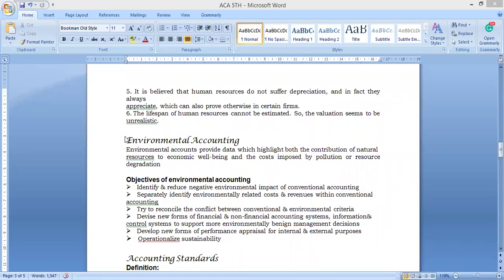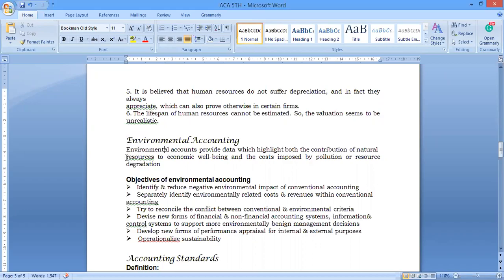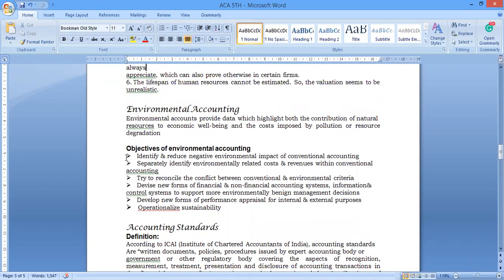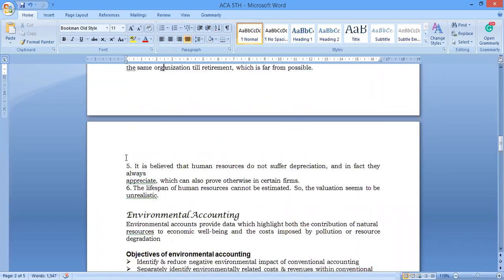Yes, let us move to another topic, environmental accounting. So here, the objectives of environmental accounting, and exactly what is environmental accounting.